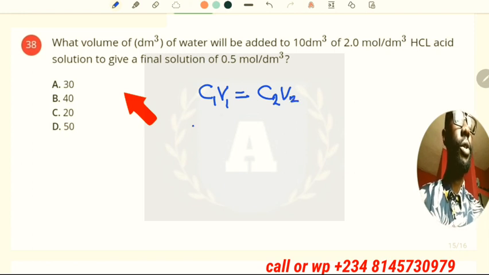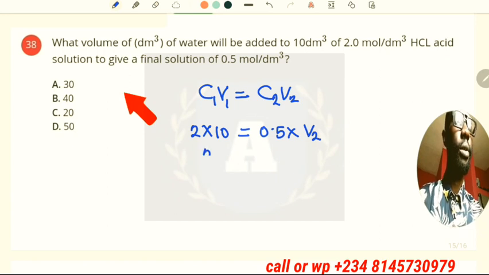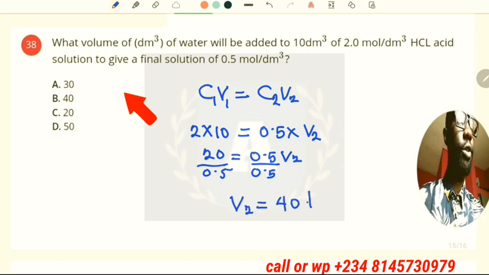So C1 is 2, V1 is 10, equal to C2 is 0.5 multiplied by V2, which we don't know yet. So this is 20 equal to 0.5 V2. You divide both sides by 0.5, so that V2 is equal to 40 dm cube.